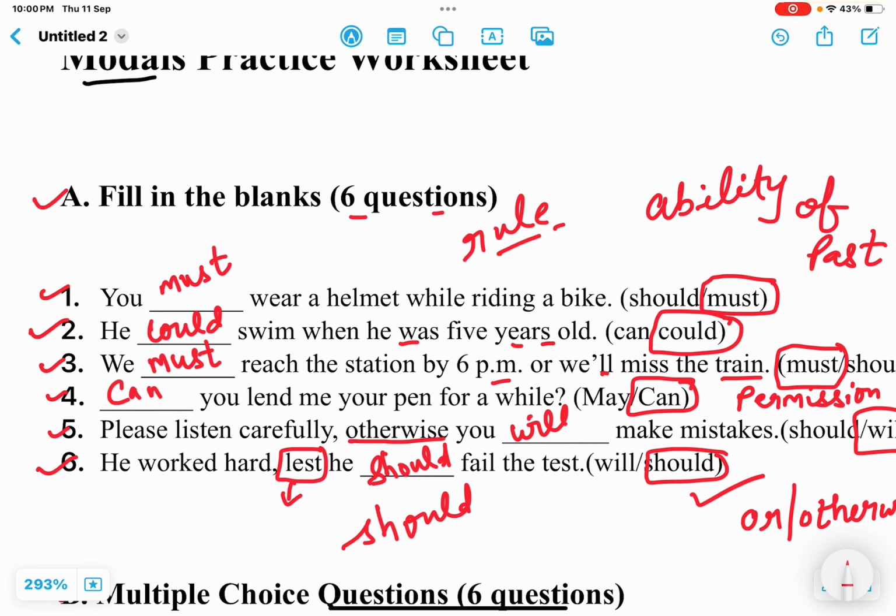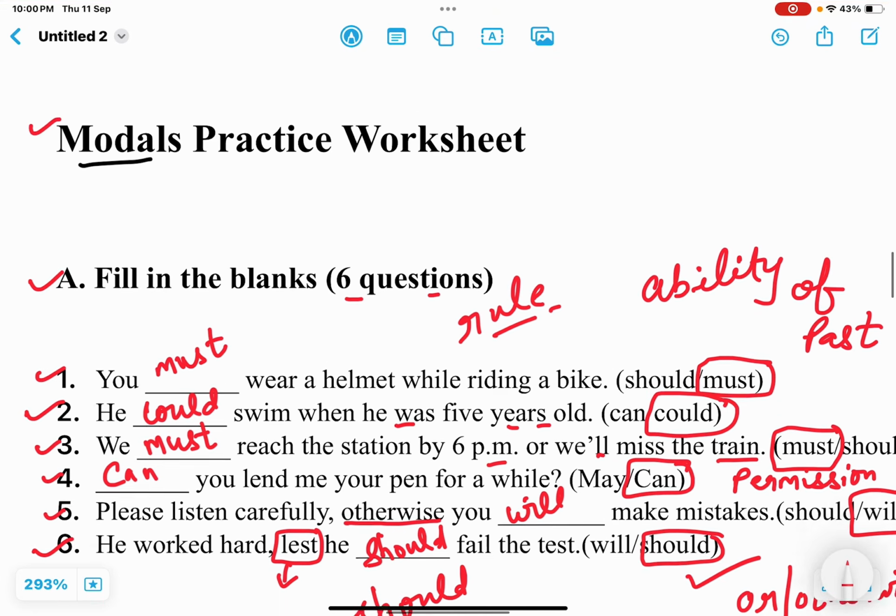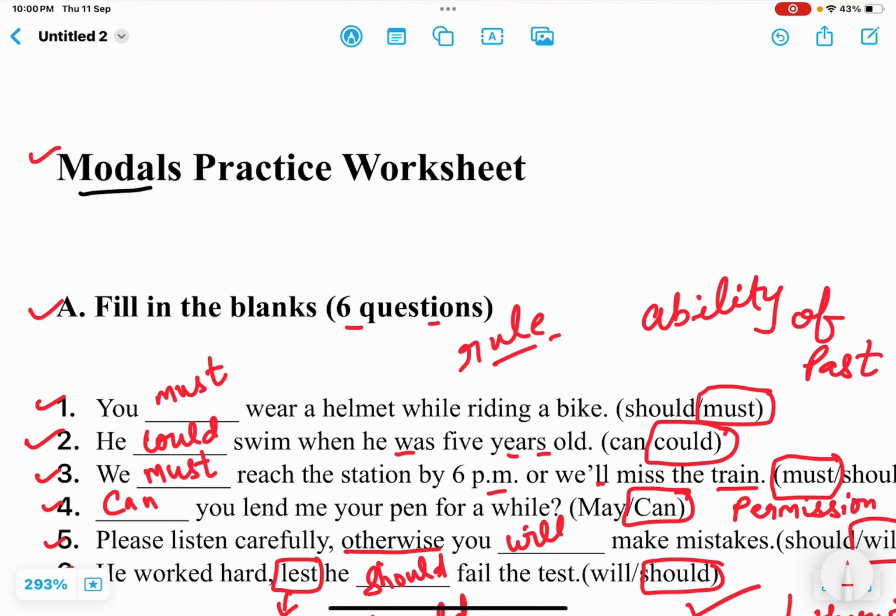Okay, so this was the worksheet related to modals, and I will definitely try to prepare more activities and more worksheets to practice grammar topics especially, because I always observe that my students lag just in grammar. Otherwise their literature is strong, they can solve unseen passages very well, they can practice the writing section also, but the problem lies only in grammar. And in grammar, not about the general rules of grammar, but only about practice. So what do we need? Only practice. So I will help you to practice grammar with the help of many more videos related to different grammar topics, right?